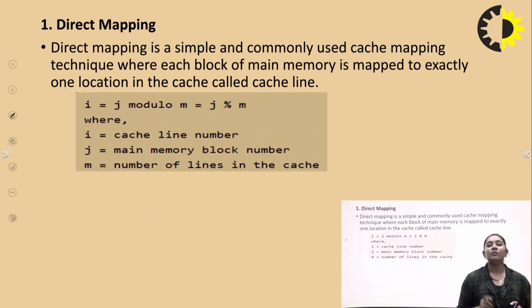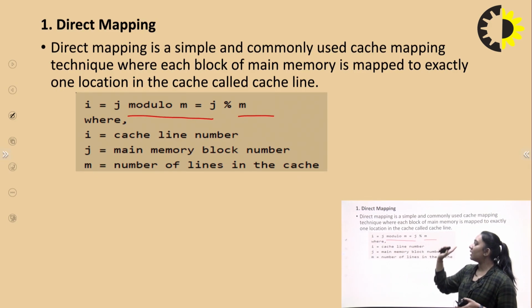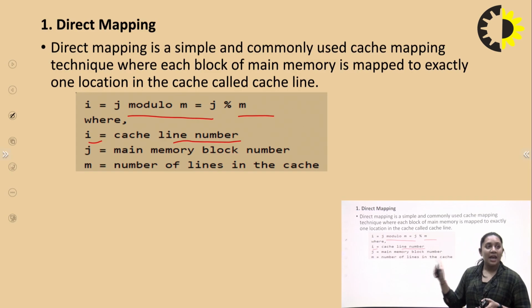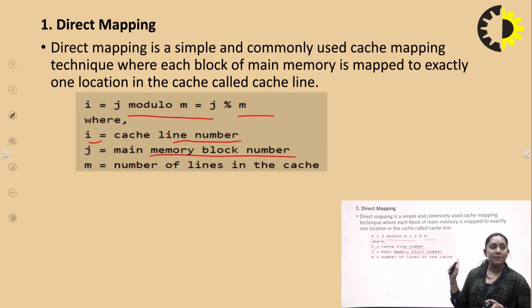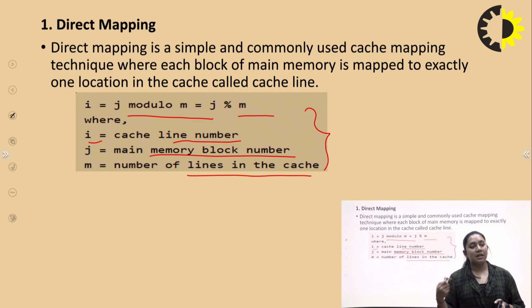So let's talk about the direct mapping. Direct mapping is very simple and very commonly used in operating systems. It is a cache mapping technique where each block of the main memory is mapped to exactly one location in the cache, that is called the cache line. As you can see there, i equals j mod m, where i is the cache line number, j is the main memory block number, and m is the number of lines in the cache memory. So with the help of this we can do direct mapping in the operating system.